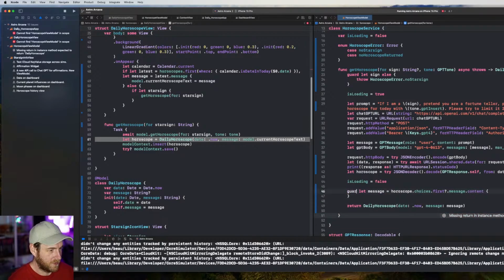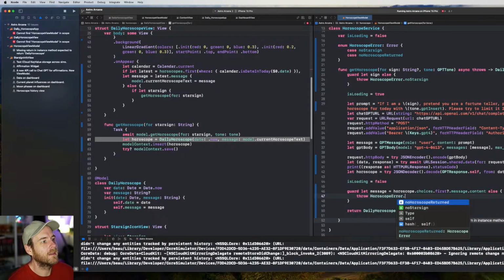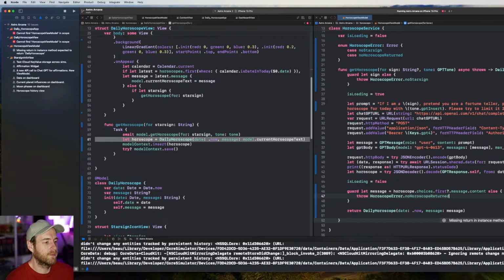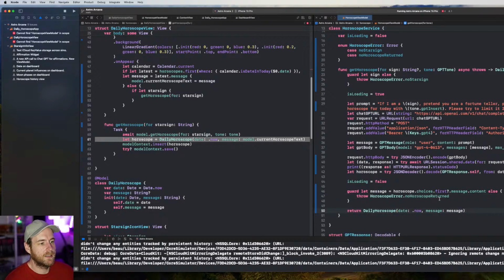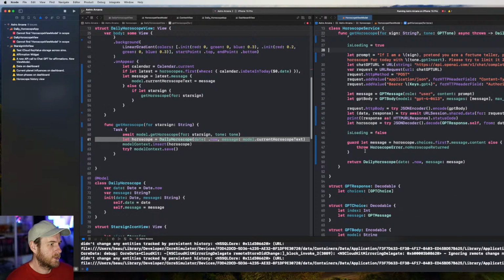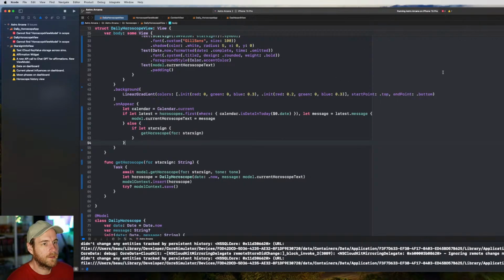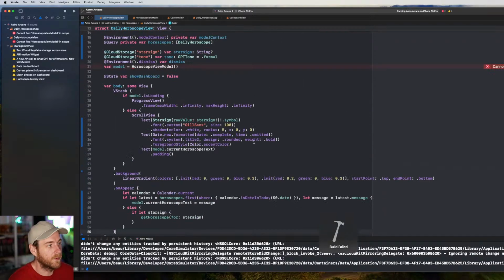Guard let. Let's do guard let message else, and then in here we will throw, and we'll just say horoscope error, and then we'll go no horoscope returned, as in like nothing came back in our message content from ChatGPT. Like this broke. Okay, and so what we get out of this, now that we've got the error here, if we go back to where we call this chunk of code, let's just do a build and find where the errors are.